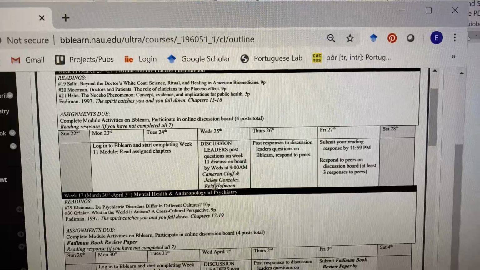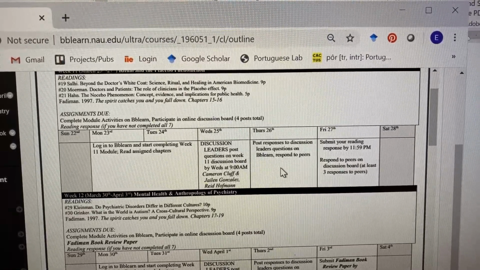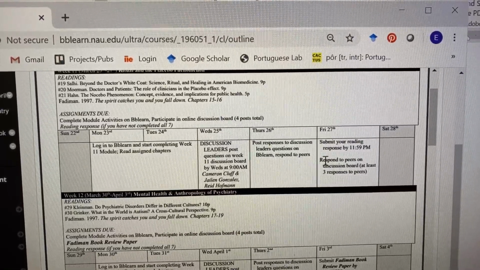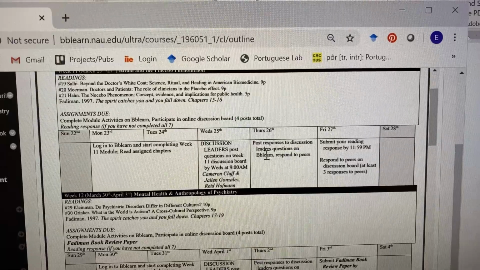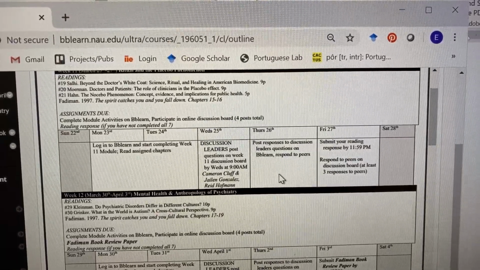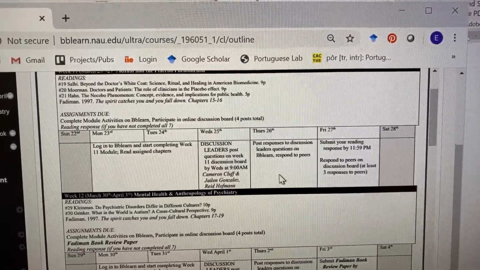So you three should work together to decide which readings you're each taking or what questions you want to post. On Thursday and Friday, everyone else should be looking at those discussion boards and responding to one of their questions, and then responding to your classmates' posts so we can have kind of an online discussion. I'll be participating as well.